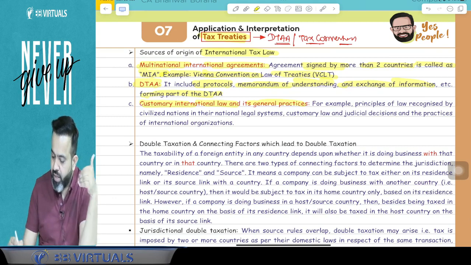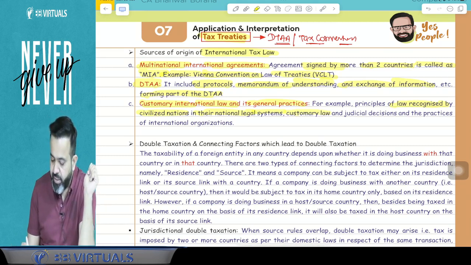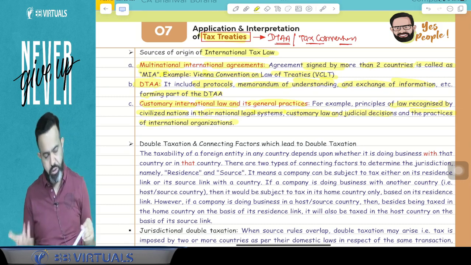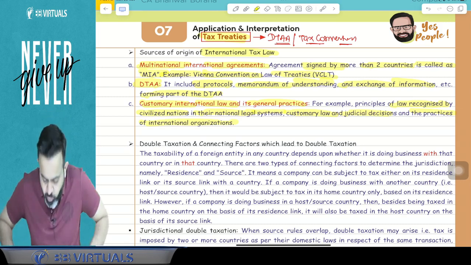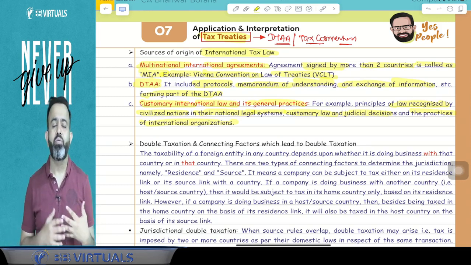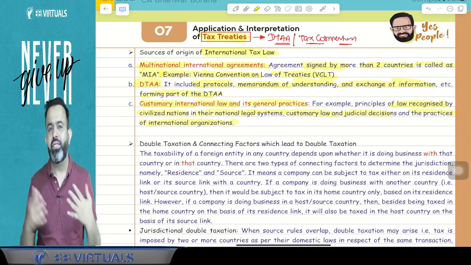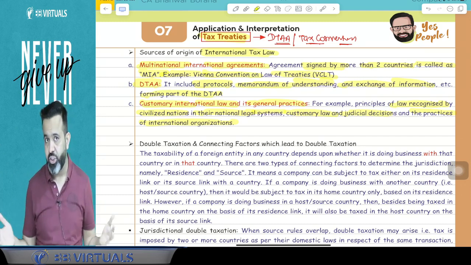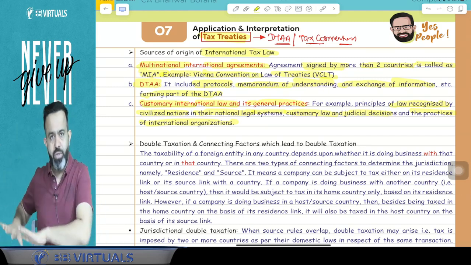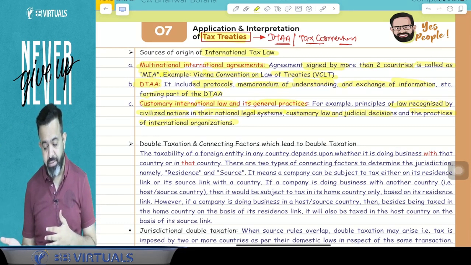For example, principles of law recognized by the civilized nations in their national legal systems, customary law and judicial decisions, and the practices of international organizations. So guys, along with that, you also have to follow customary international law. Customary international law means what has normally happened over the last 200 years. So from the last 200 years, there is an international practice, international relationship. What has happened over that time is called customary international law and its general practices.